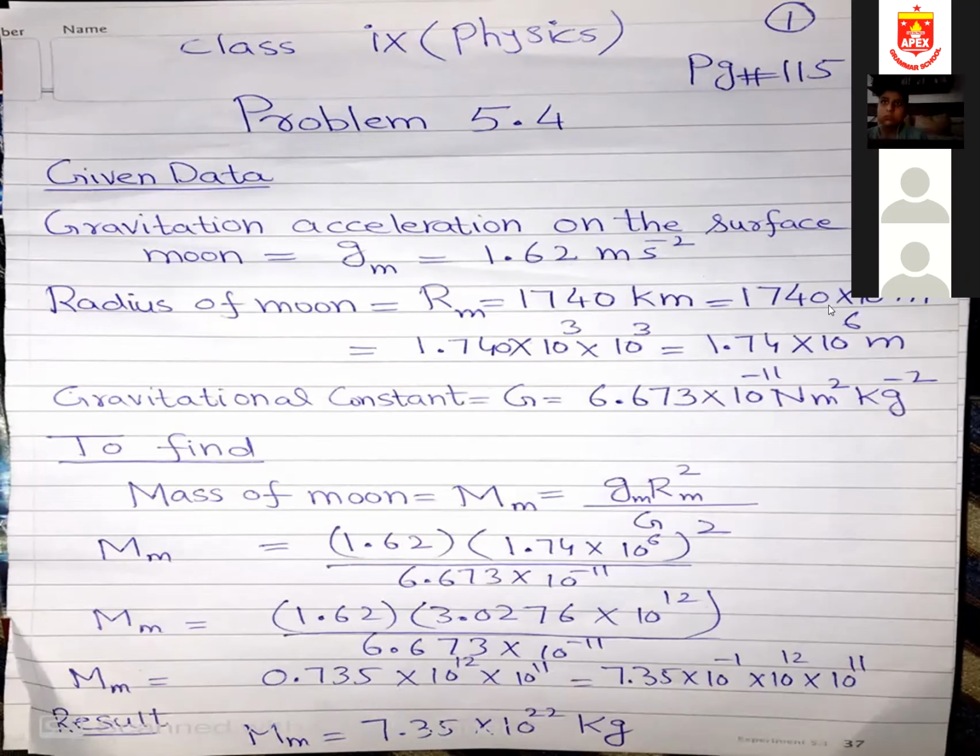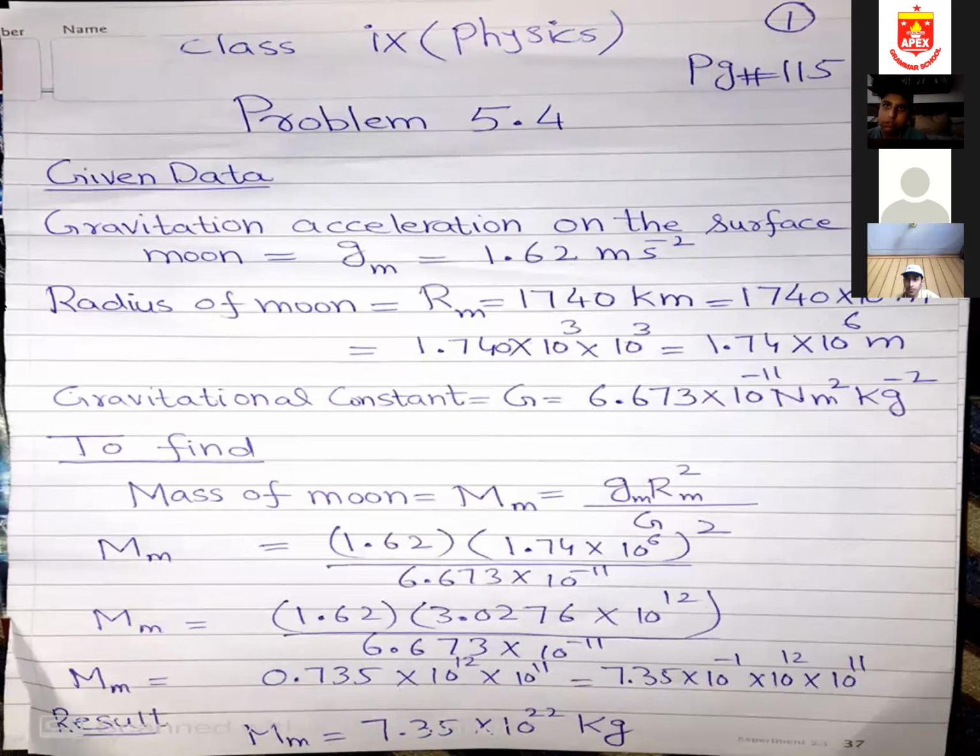The decimal point is after 0, so I move this point towards the left hand side. 1, 2, 3, so 10 raised to the power 3. That gives 1.740 into 10 to the power 3, and this is the kilo, which is 10 raised to the power 3. When the bases are same, the powers will be added. So I write 10 one time and then 3 plus 3 equals 6.